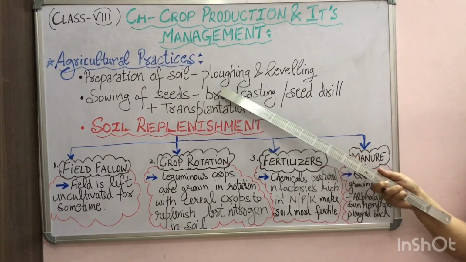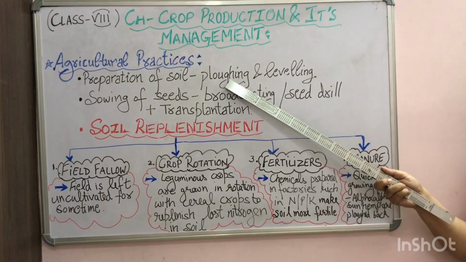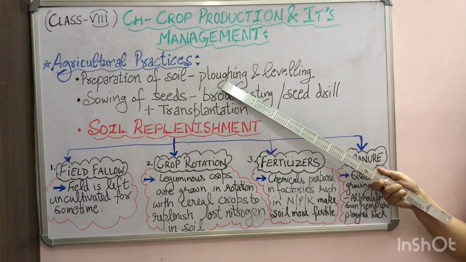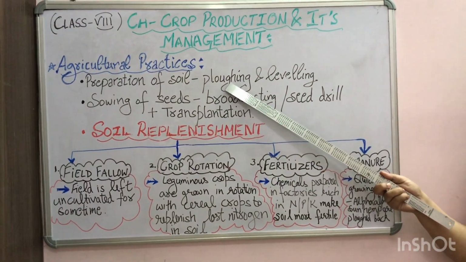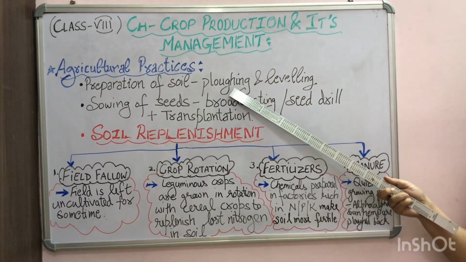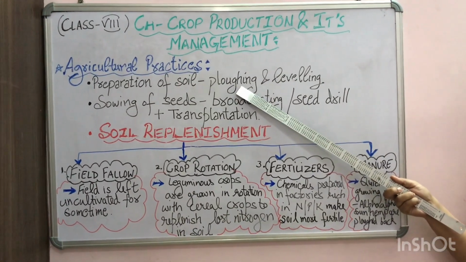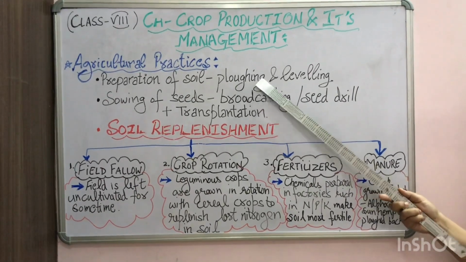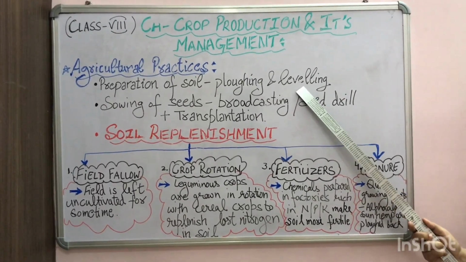This involves plowing. Plowing means turning the soil upside down by using a wooden or iron plow. Then the big pieces of the soil, which are called crumbs, are crushed by using a wooden plank, and then the soil is leveled by using a leveler.